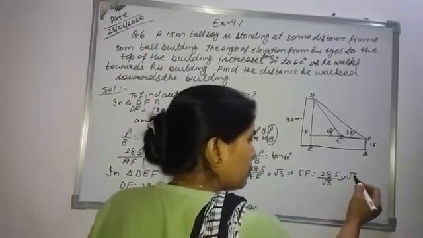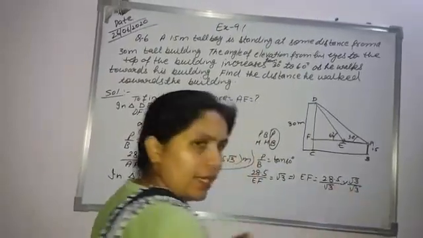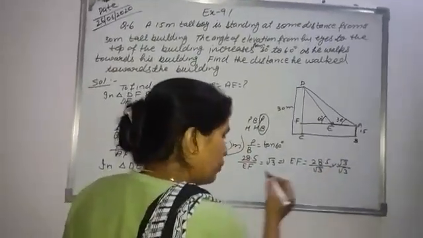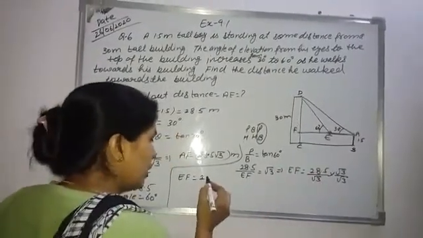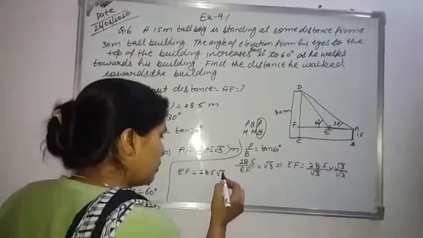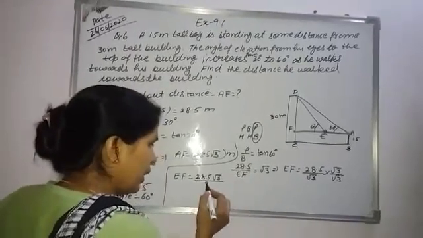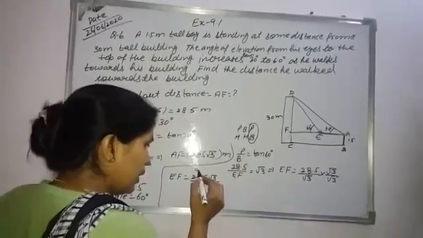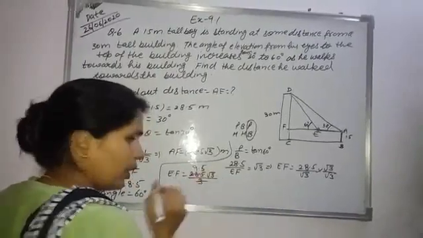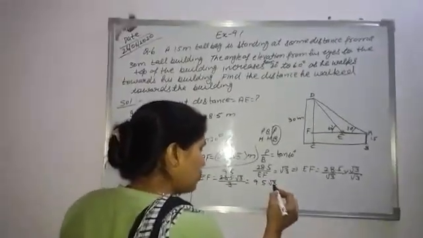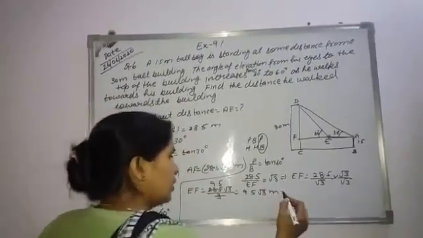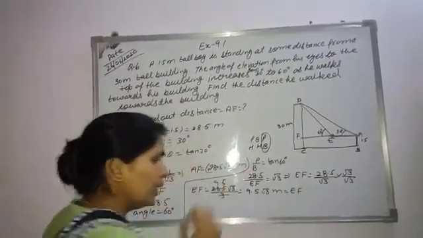Again we have to simplify, so multiply and divide by root 3. Then we obtain EF is equal to 28.5 times root 3 divided by 3. Simplifying, this value is 9.5 times root 3 meter. This is the value of EF.